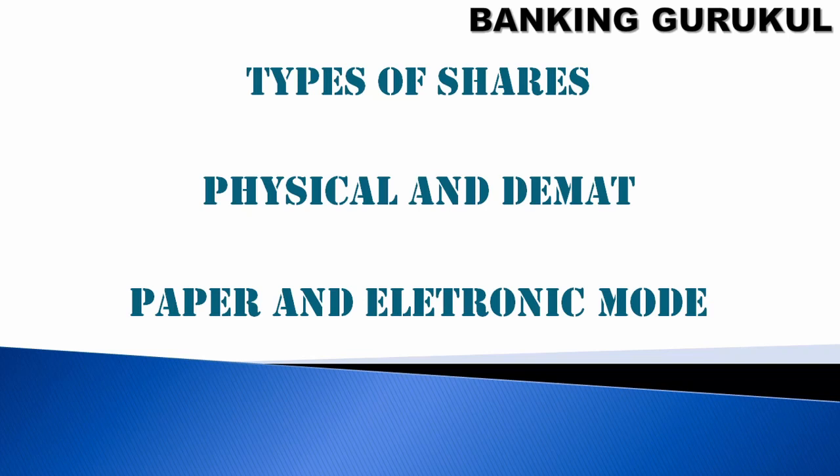Types of shares: you have two types of shares, physical and demat. Physical is always on paper, and demat is always in electronic mode. It is all electronic, so you won't find any physical certificate. You can have an account statement. In the account statement you can see, for example, Reliance 10 shares, ITC 20 shares, and so on.